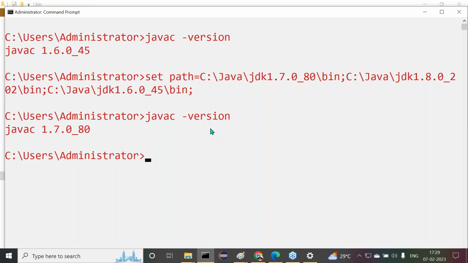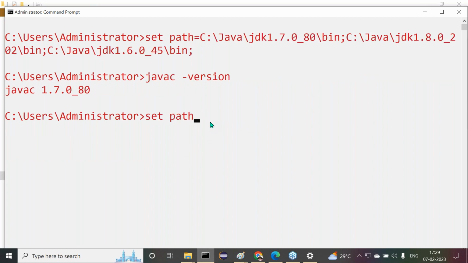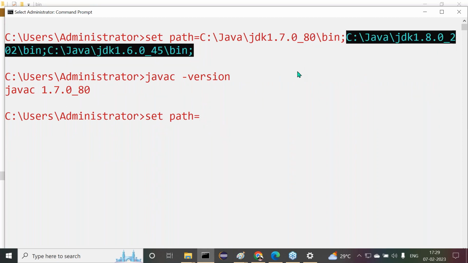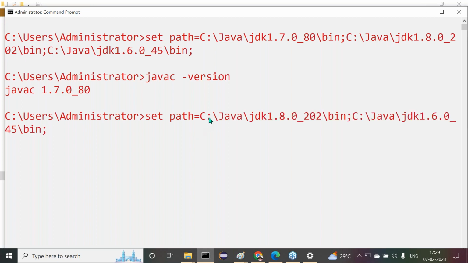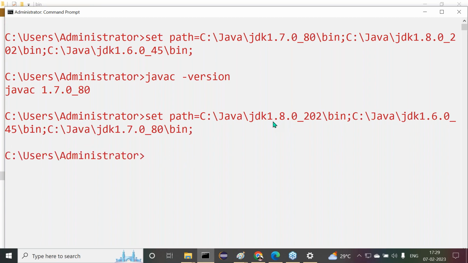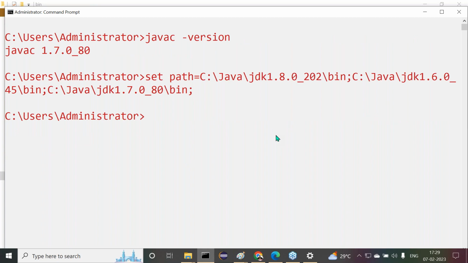Right, sir. Now leave this one. One more time. Set the path is equal to, all of you observe carefully. Now tell me guys, now in the order, which one is the first one here? No, 1.8.0. Now let me check this.